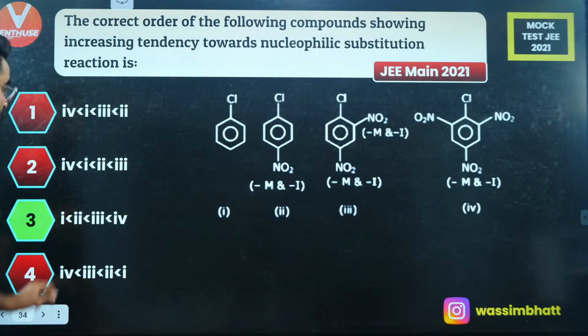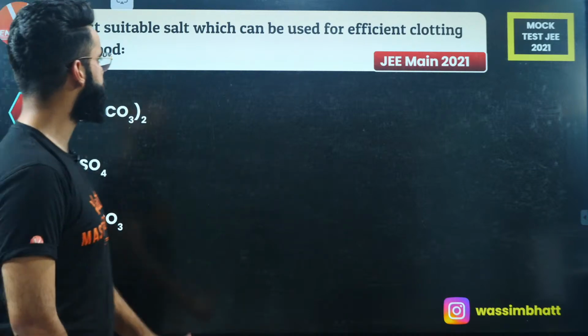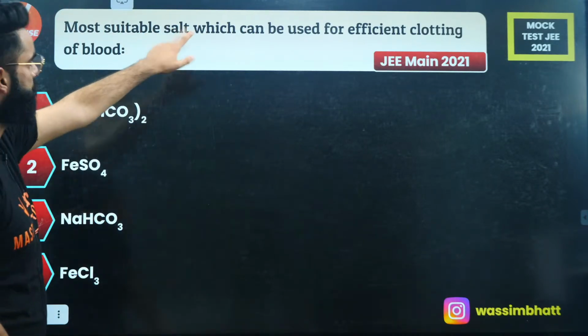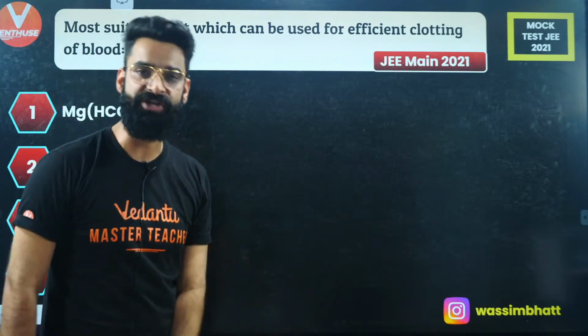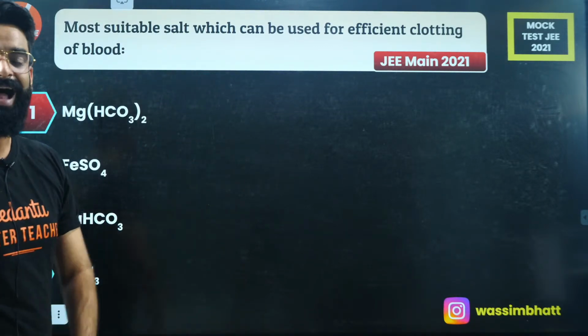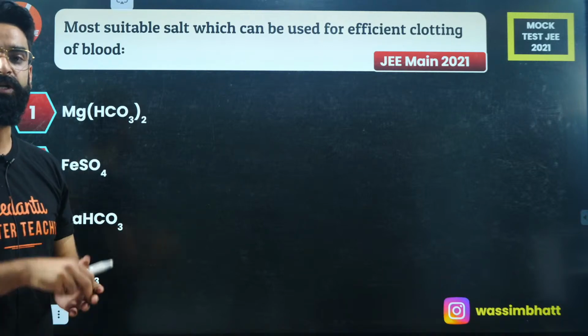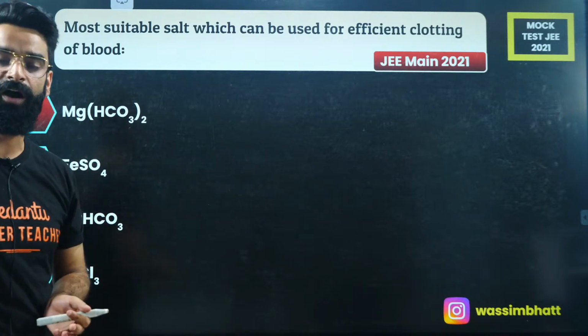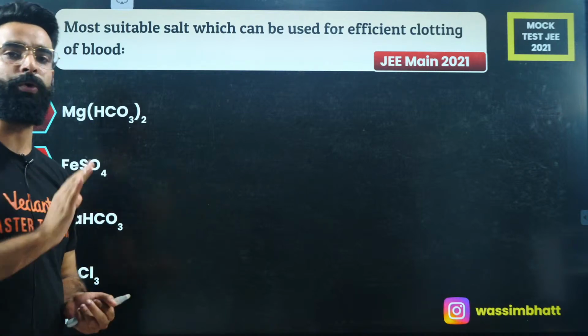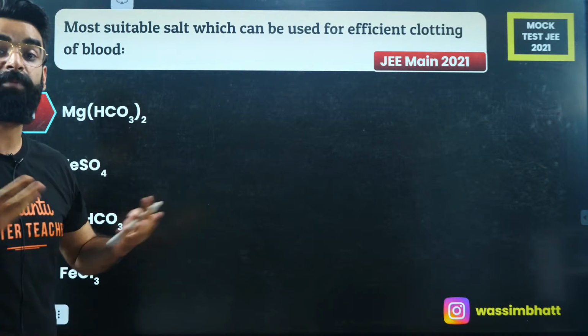Perfect. Most suitable salt which can be used for efficient clotting of blood. First of all, you should know blood is a negatively charged sol. And in order to coagulate it, you need to add some positively charged ions as per the Hardy-Schulze rule. So wherever the positive charge on the counter ion is more, there only coagulating power is more.